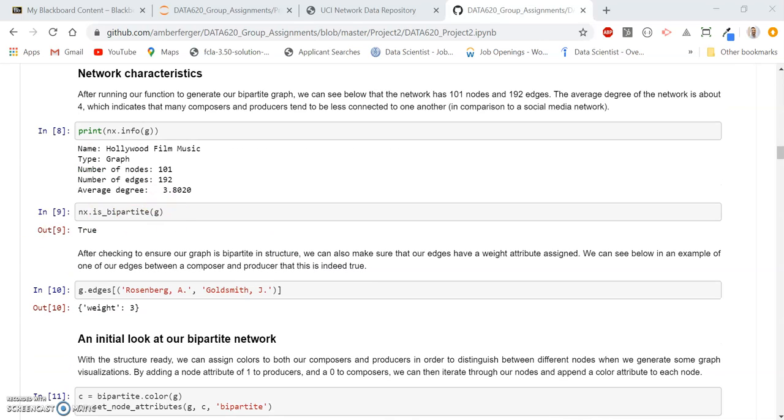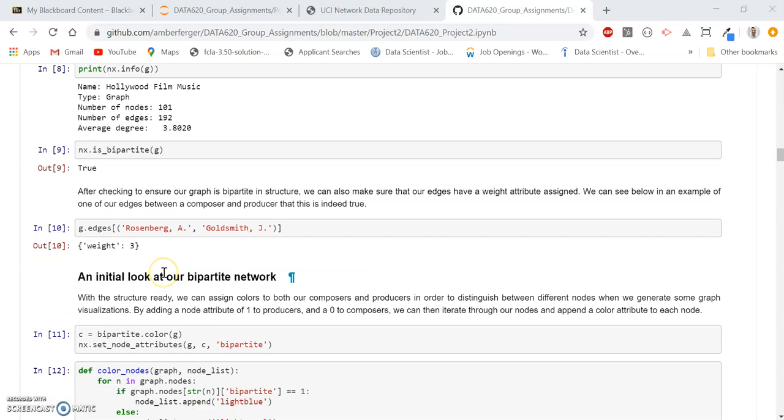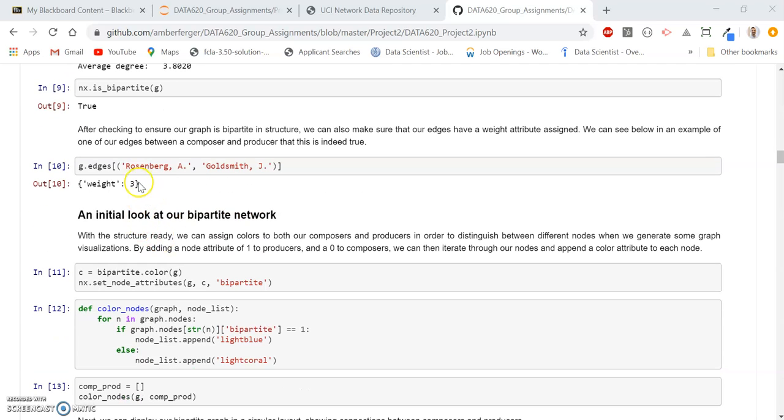We can indeed see that this graph is bipartite after we've loaded it in successfully. And as a reminder, we have an edge attribute, which is the number of collaborations on soundtracks between composers and their connected producer. An example here is the edge of Rosenberg A and Goldsmith J. There were 3 collaborations between these two nodes.